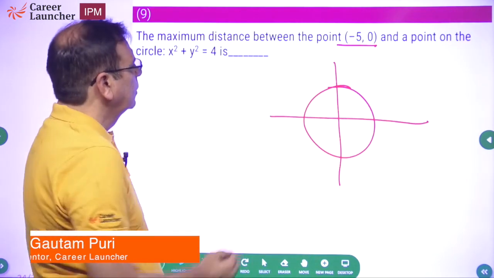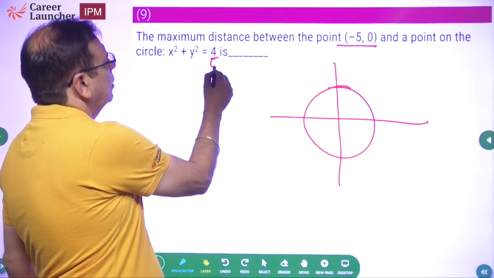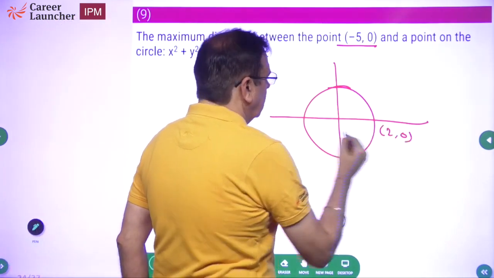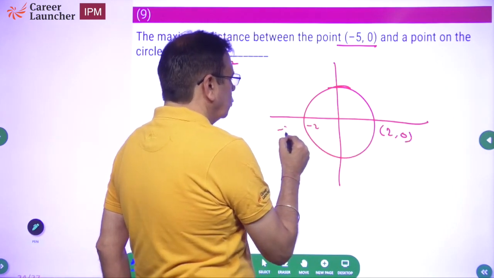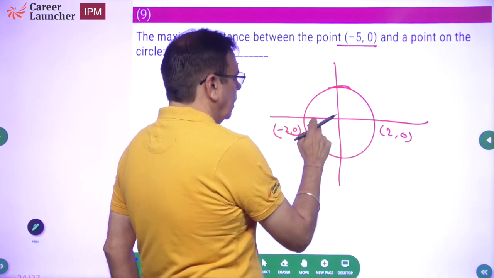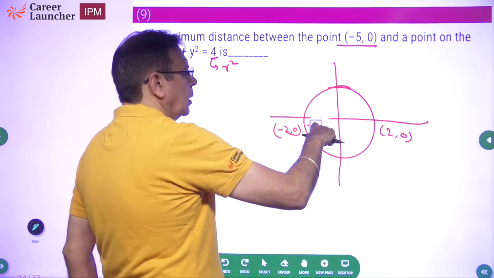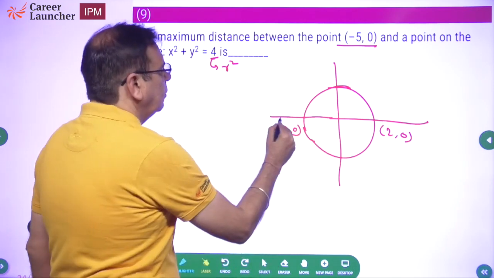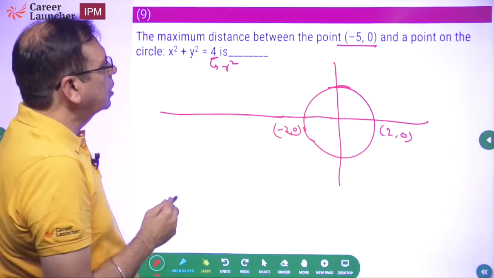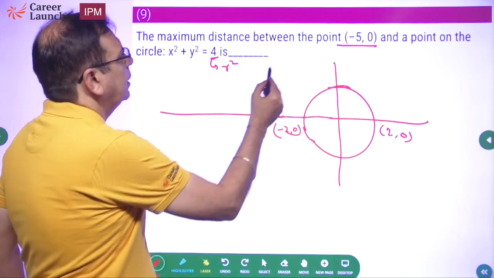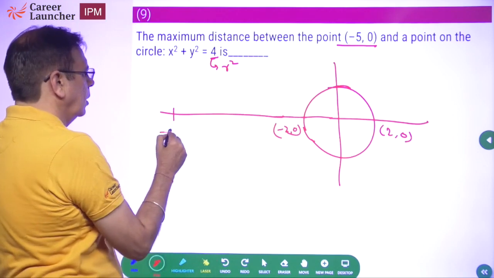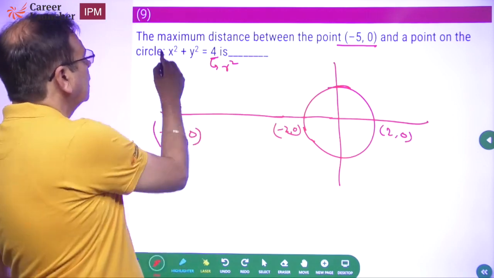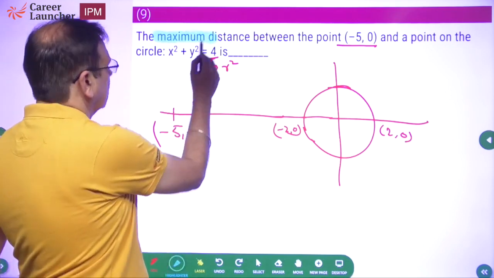This is a circle. This is radius square. So what should this point be? 2, 0, minus 2, 0. Okay. Right. And what do we want? We want the distance between the point minus 5, 0 from the circle, and we want the maximum distance.